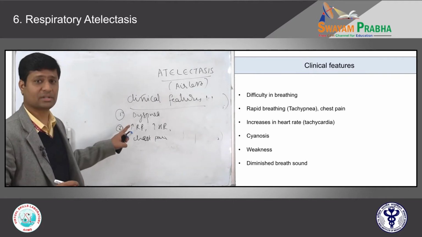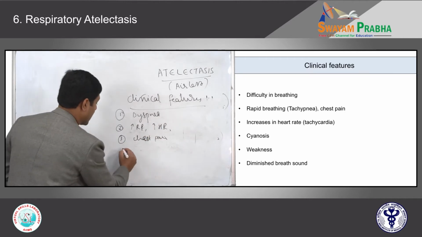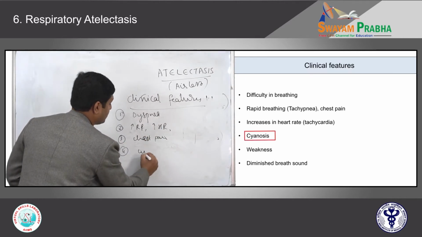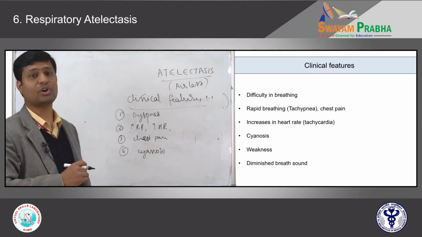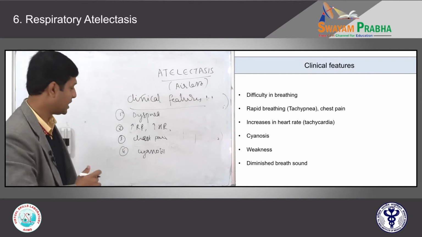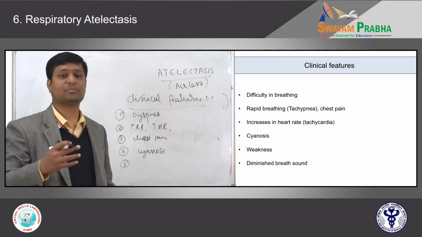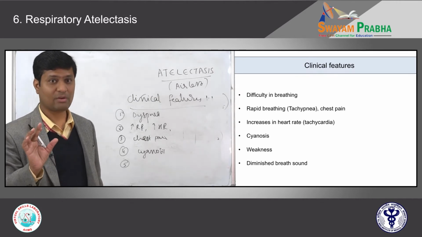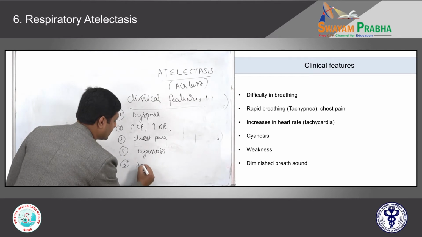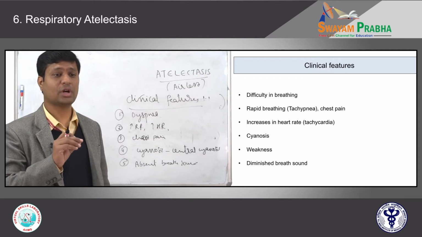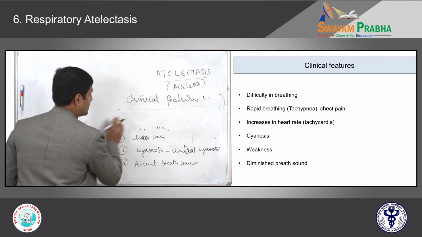If it is severely affected, patient is severely dyspneic, the patient will have a cyanosis. He may present with cyanosis of the mucous membrane. That is, we call it as central cyanosis, right? And when you auscultate the atelectatic portion of the lung from outside, what will you have? You will not have any breath sounds, absent breath sound at the atelectatic area. So these things you should observe. Okay. These are the clinical features, right?